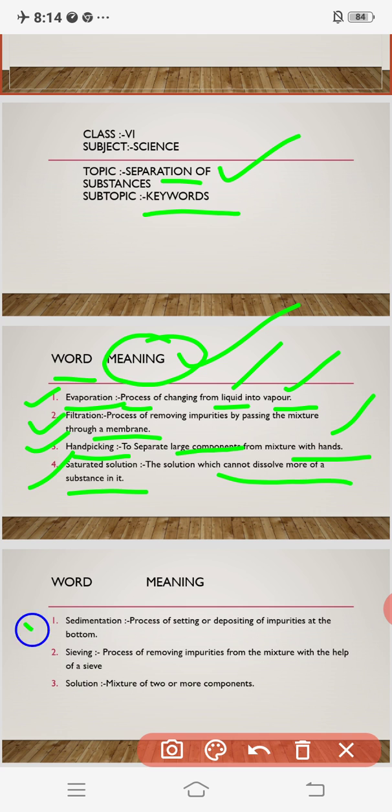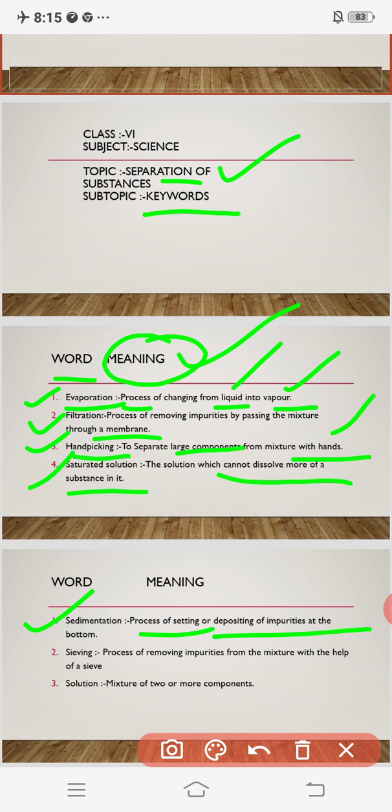Now the next word is sedimentation. I already told you what sedimentation, condensation and all this are in a previous lesson, but we will overlook it still. What is sedimentation? Sedimentation is the process of settling or depositing of impurities at the bottom. Sometimes when we take wheat or rice, anything, and pour some water in it, take one pot and keep some rice in that pot, just try one activity by yourself also, you will get what sedimentation is.